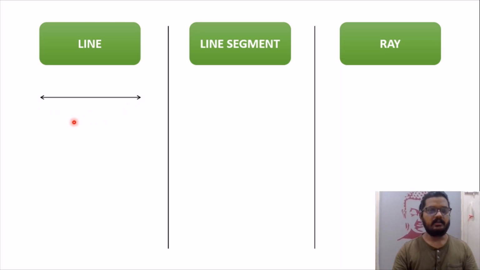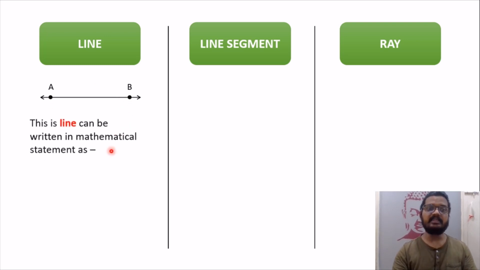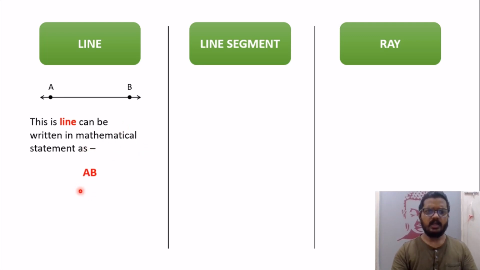Now if I plot a point over here called point A and a point over here called point B, what will this line be? This line can be stated as a mathematical statement as AB. Now writing only AB means any two points.